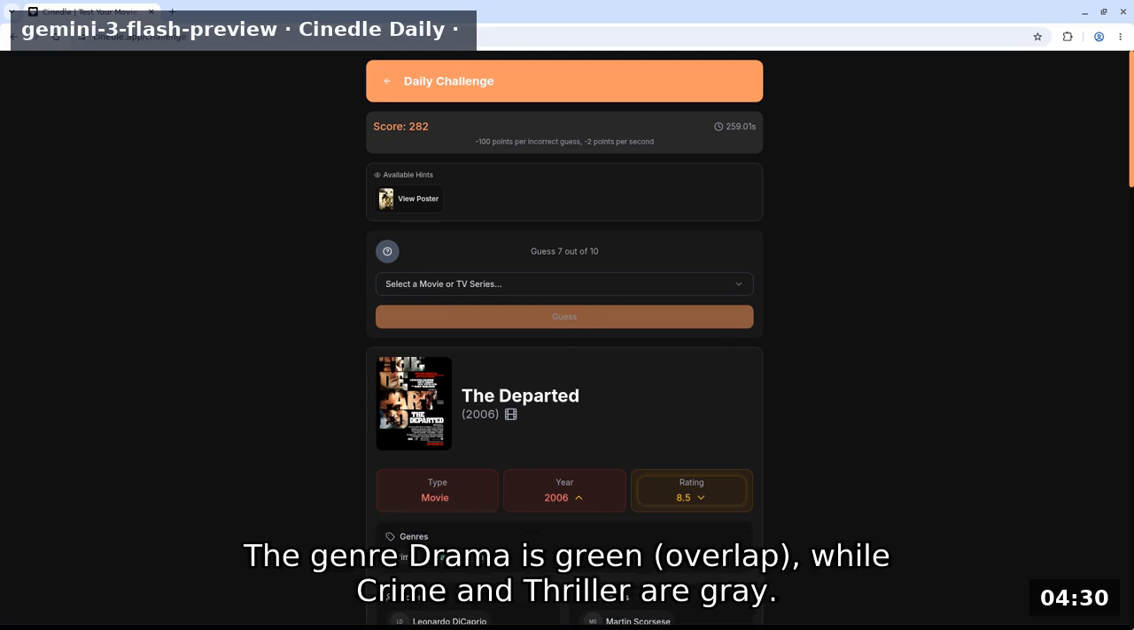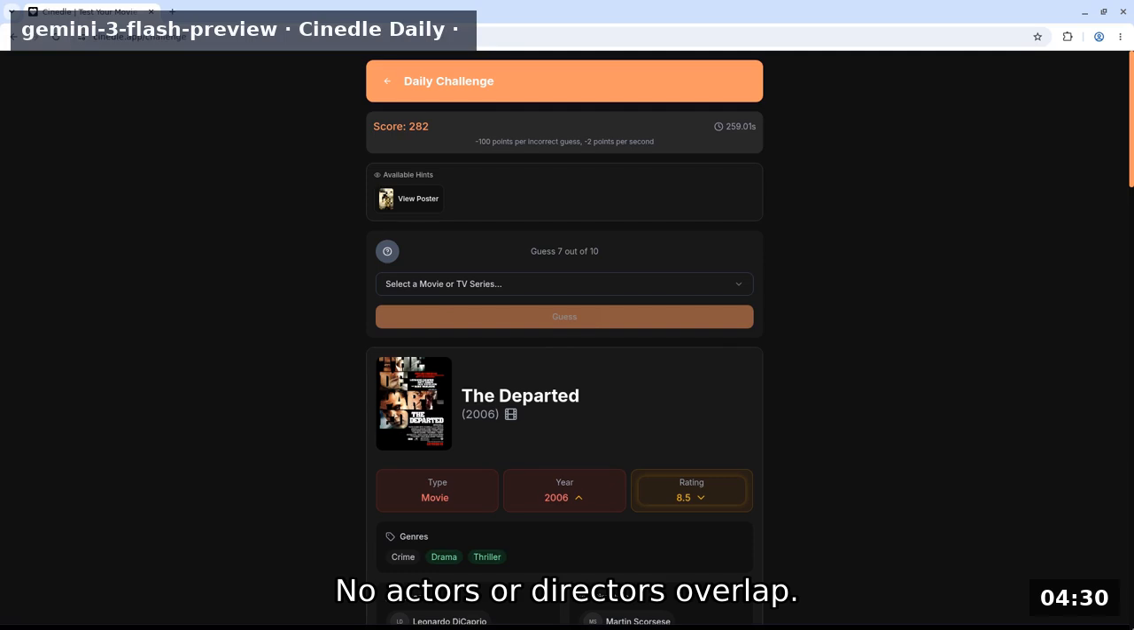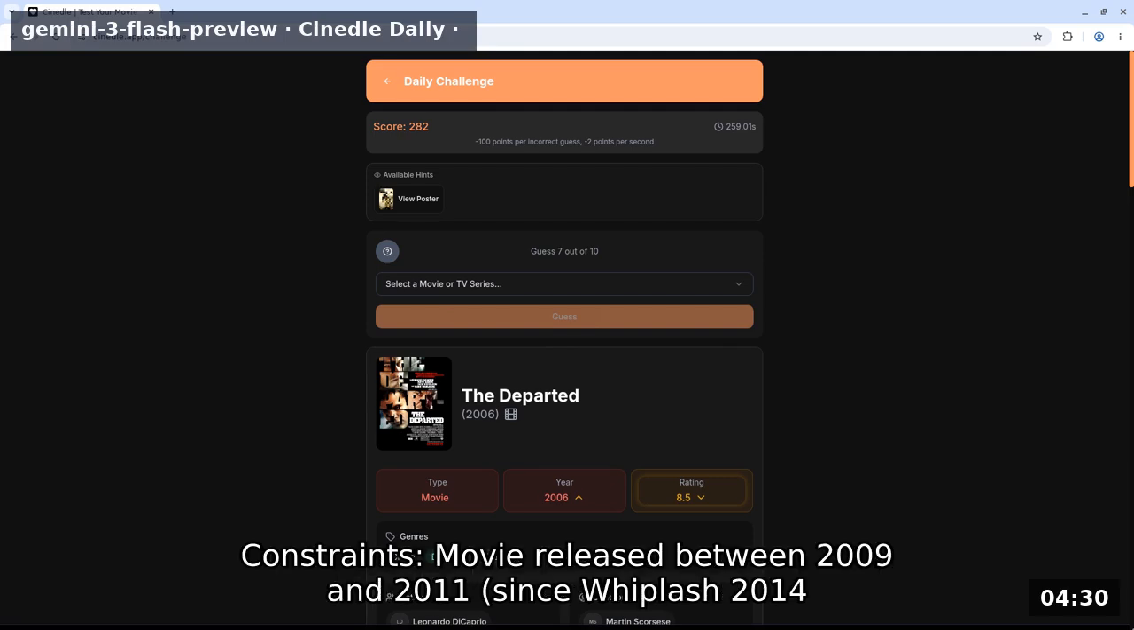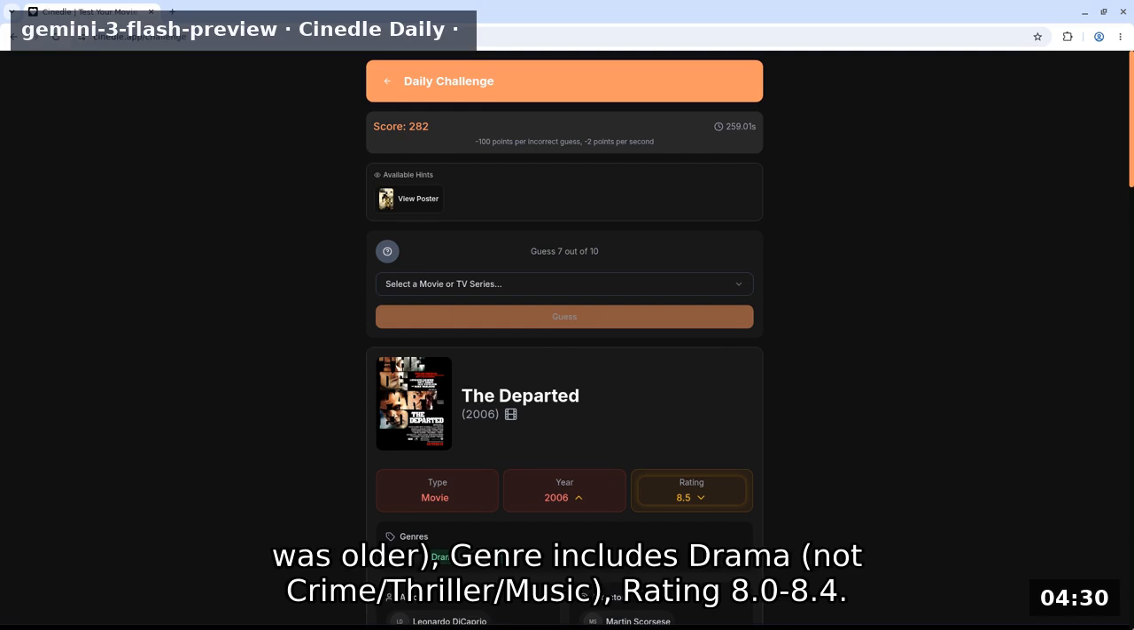The genre drama is green overlap, while crime and thriller are gray. No actors or directors overlap. Constraints: movie released between 2009 and 2011. Since Whiplash 2014 was older, genre includes drama not crime/thriller/music, rating 8.0-8.4.